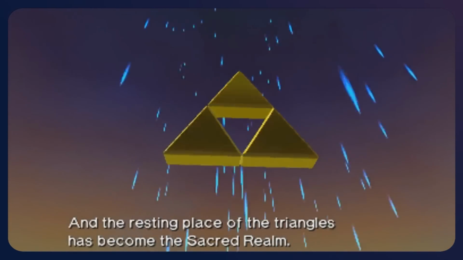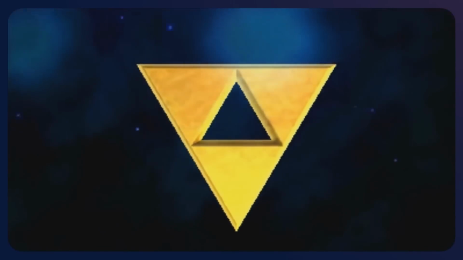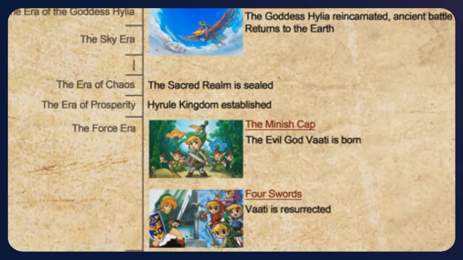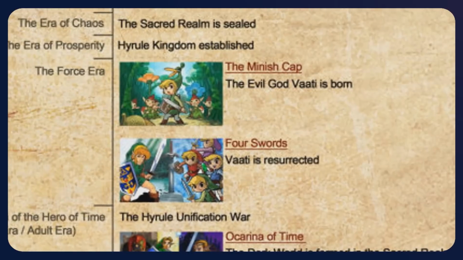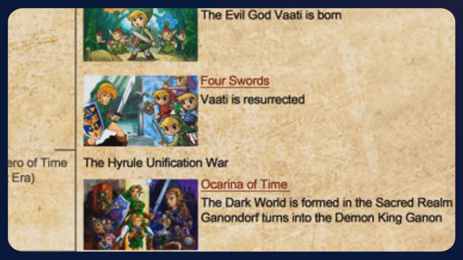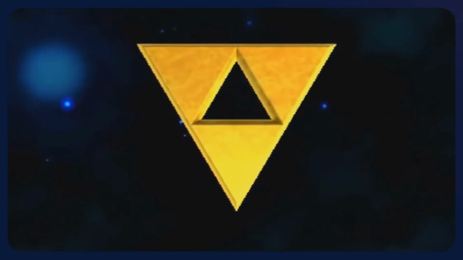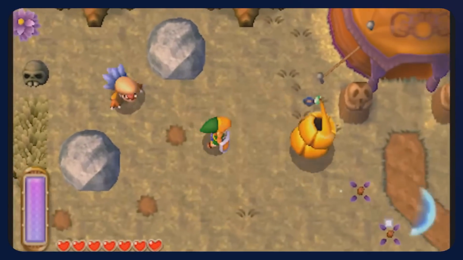To have the Triforce be upright as we normally see it, or for it to be upside down like in Lorule. From this point forward, everything was essentially the same, the events of Skyward Sword, Minish Cap, and Four Swords, and then the events of Ocarina of Time. But by now there was something different about Lorule. Something had changed. The Triforce was no more. Thus, an age of darkness began.